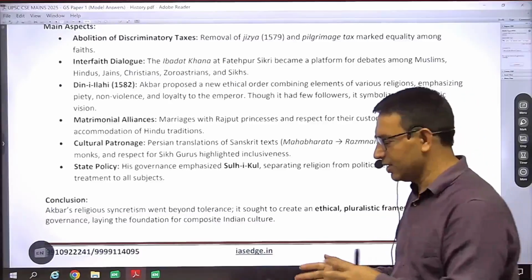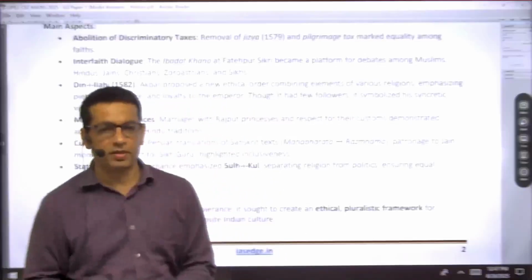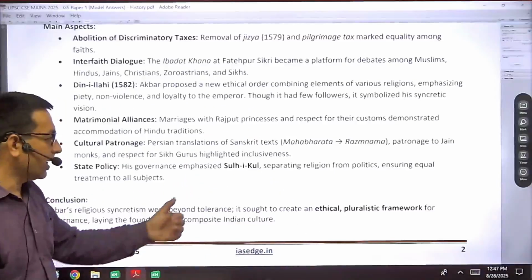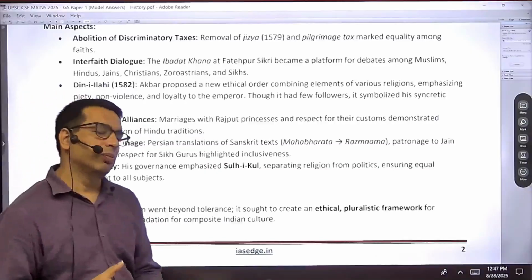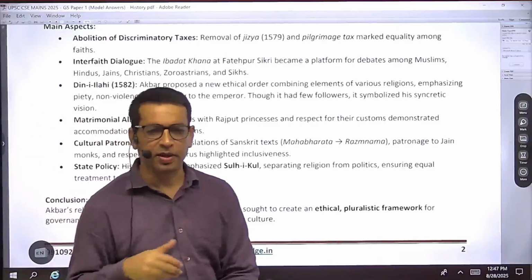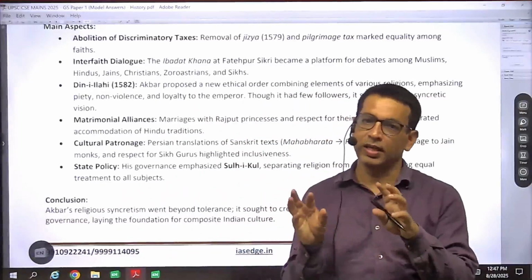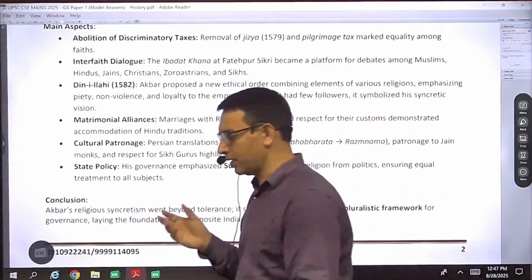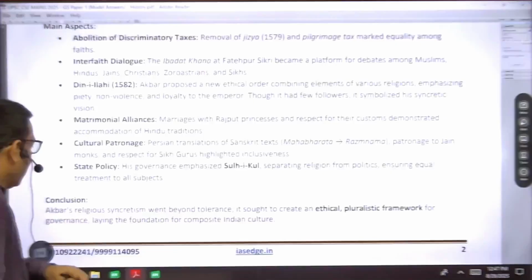So there was the translation of various books from Sanskrit to the Persian language, and along with this, architectural mingling also took place. The Mughal architecture of Akbar's time, and after that, has a mingling of various elements of different styles of architecture. So this is also another important step taken by Akbar.